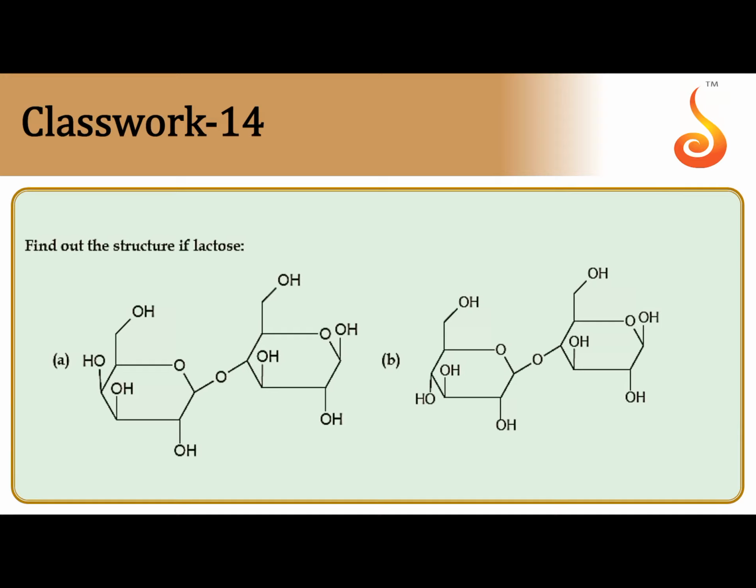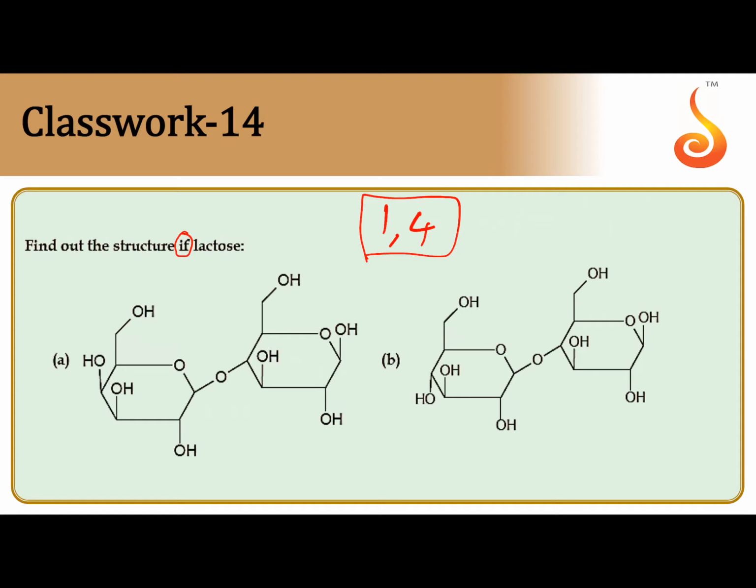Find out the structure of lactose. Lactose is made up of beta D galactose and beta D glucose, linked by a 1,4 link. The first carbon of beta D galactose is linked to the fourth carbon of the glucose.